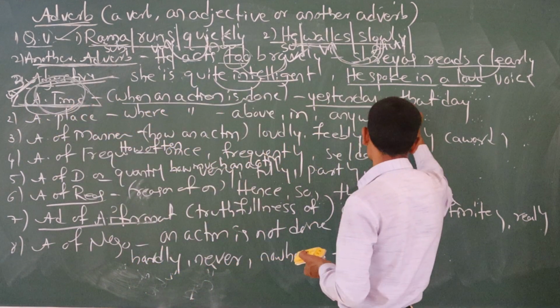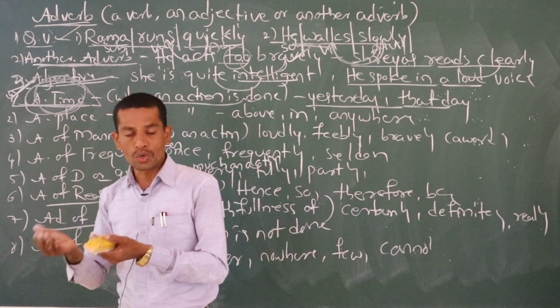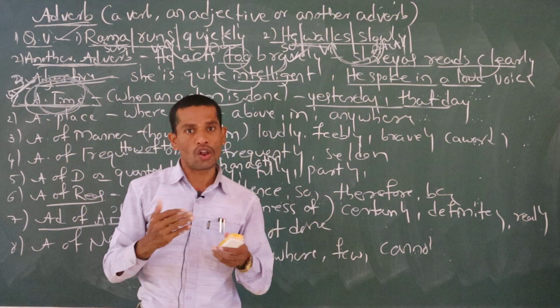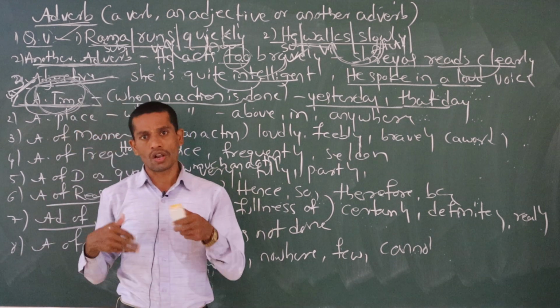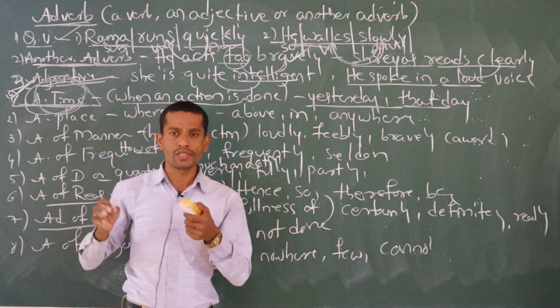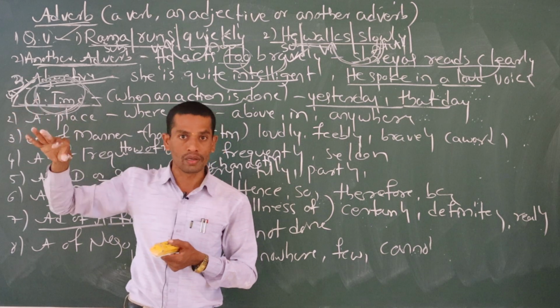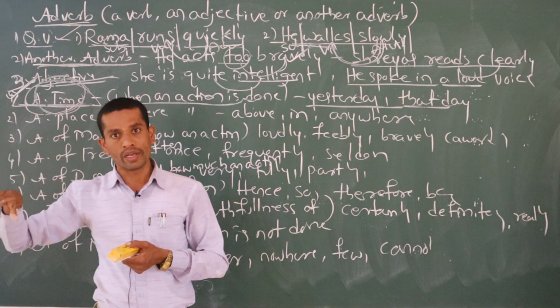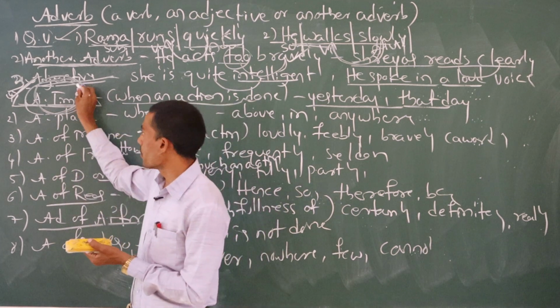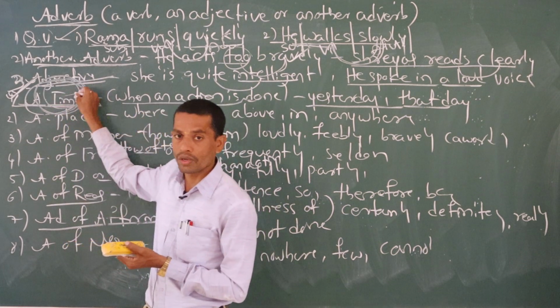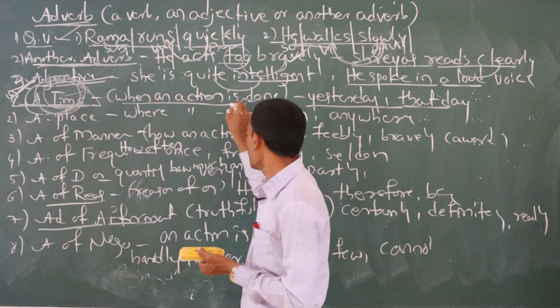I have given examples: today, that day, yesterday, last month, this month, next year, last year. The previous day, the last day, the day after yesterday. Adverb of time always talks about timing. Now, then, evening, yesterday, day before yesterday. It talks about the time, when an action is done.